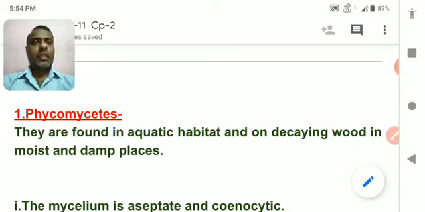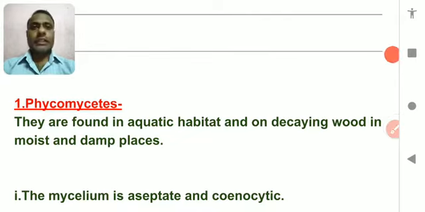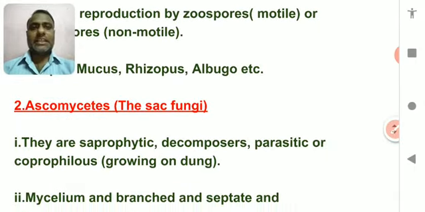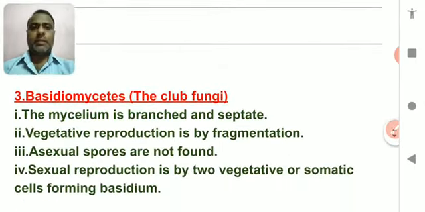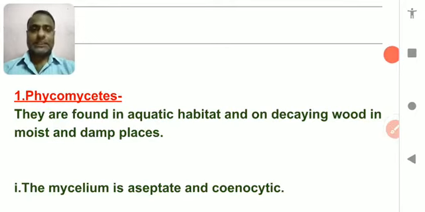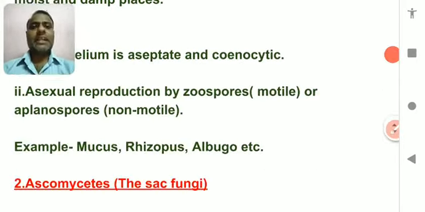Now we are going to cover the subtopics of the kingdom fungi. There are four main subkingdoms, that is Phycomycetes, Ascomycetes, Basidiomycetes and Deuteromycetes. So there are four subkingdoms of kingdom fungi, and today we are going to cover the two main kinds of subkingdom, that is Phycomycetes and Ascomycetes.